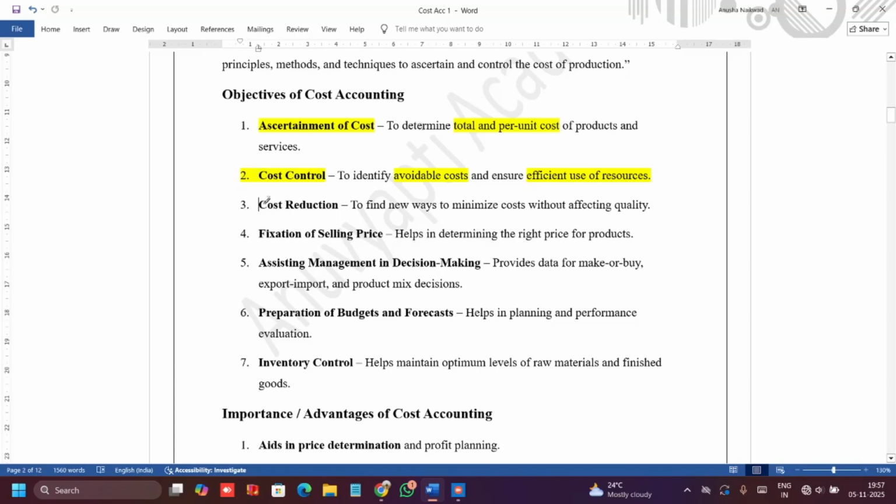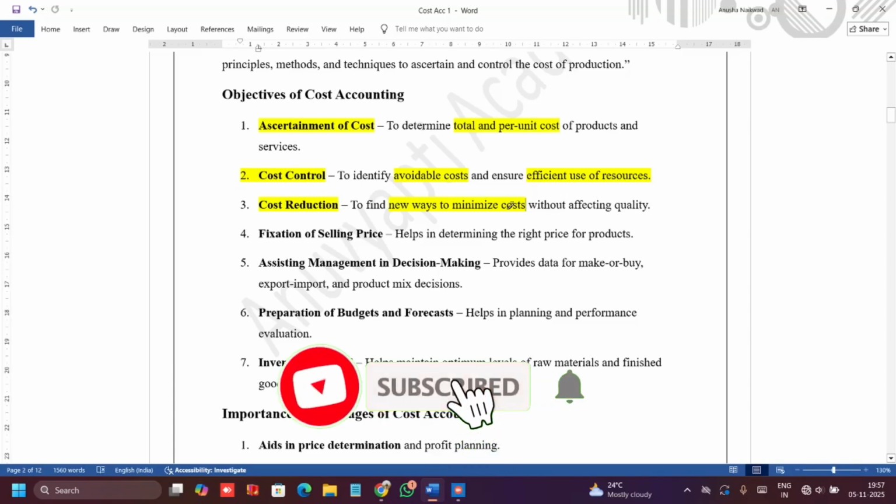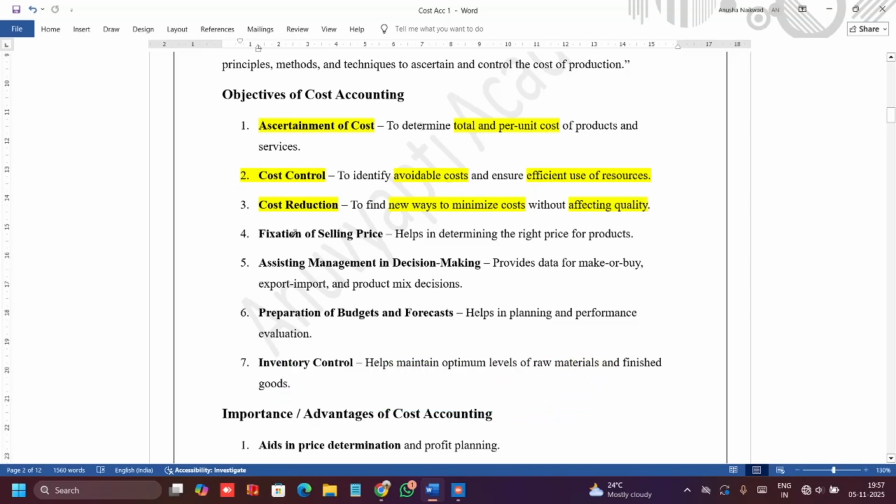Next is cost reduction. What is cost reduction? To minimize the cost, okay, without affecting the quality again, finding out ways to minimize the cost.